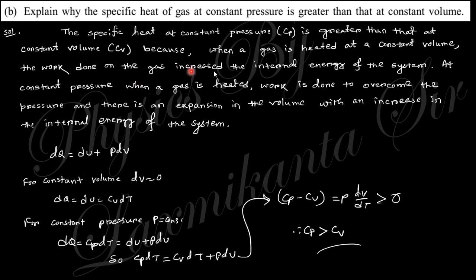Okay. So in theory, here it is written that the work done on the gas increases the internal energy of the system. At constant pressure, when the gas is heated, work is done against the pressure. There is an expansion of the volume along with the increase in internal energy of the system. So there are two parts in the case of constant pressure, whereas in the case of constant volume there is only one part, because the dV part is 0, so dQ is only dU.